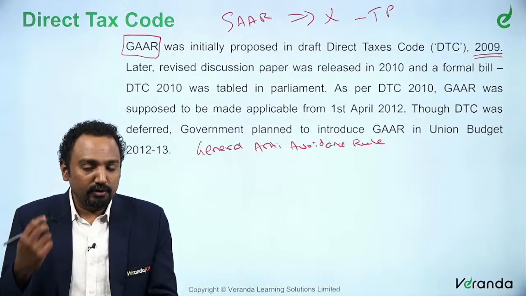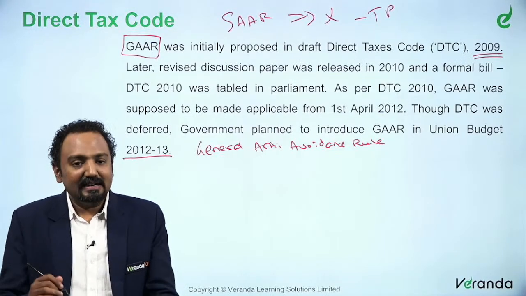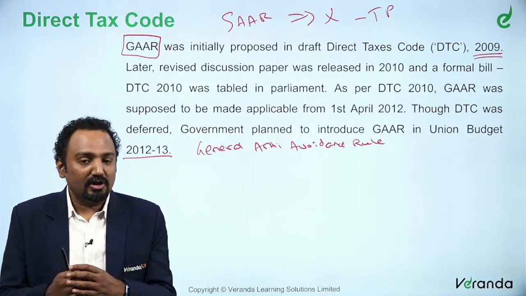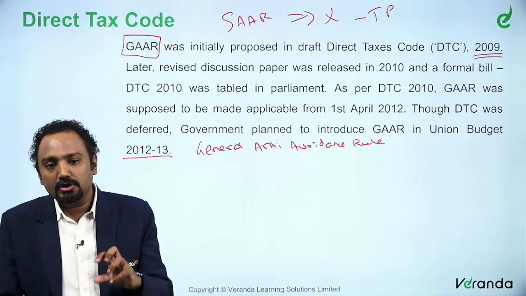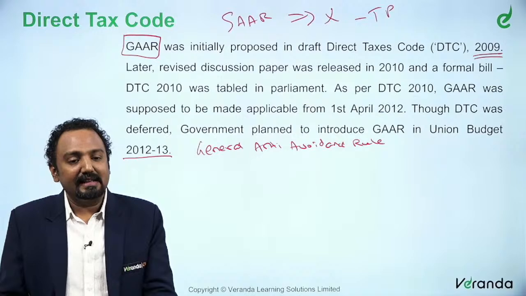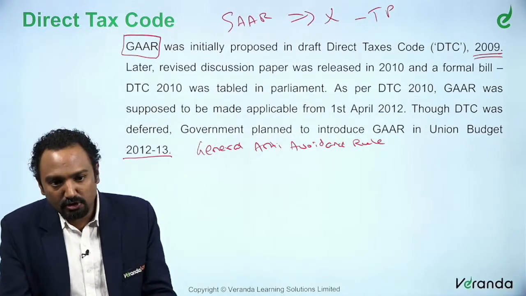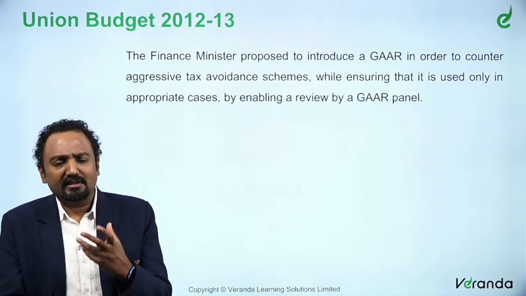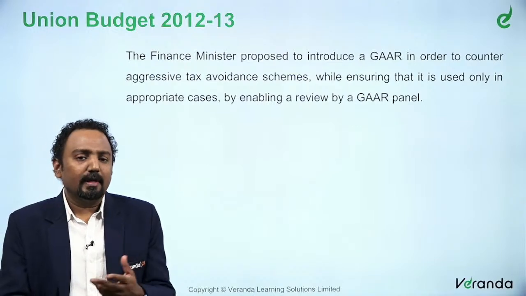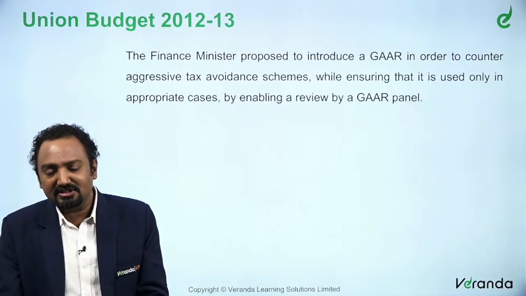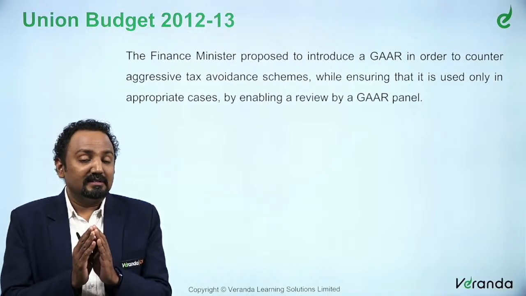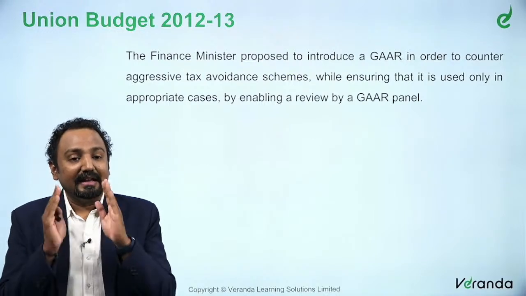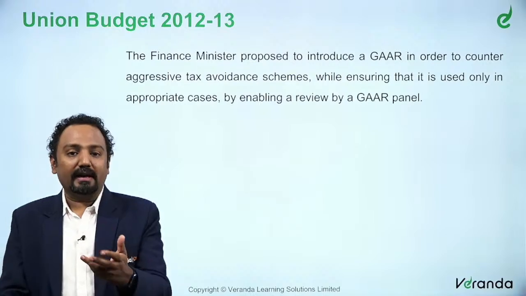Then the Union Budget 2012-13 said, let's not wait for the Direct Tax Code, whether it happens or not is irrelevant, let's introduce certain provisions. One of them was this GAAR, that is General Anti-Avoidance Rule. This was introduced through Union Budget 2012-13. There are interesting case laws like Vodafone, where the intention of structuring the agreement, the arrangement itself, was to avoid taxes, to evade taxes.